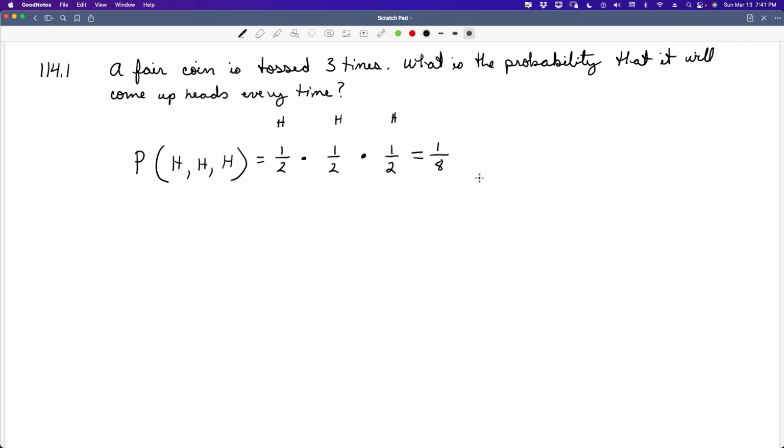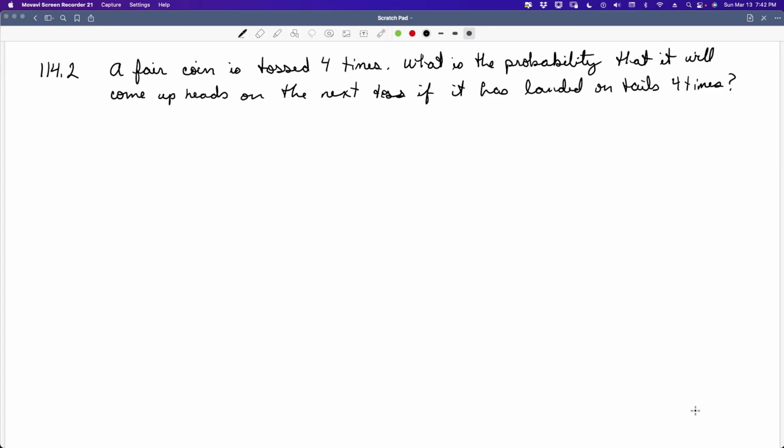So this is another fair coin problem. Let me write that up here for us. All right, so this problem says a fair coin is tossed 4 times. What is the probability that it will come up heads on the next toss if it has landed on tails 4 times? So we want it to come up heads on the next toss.